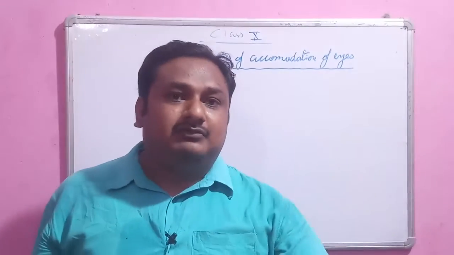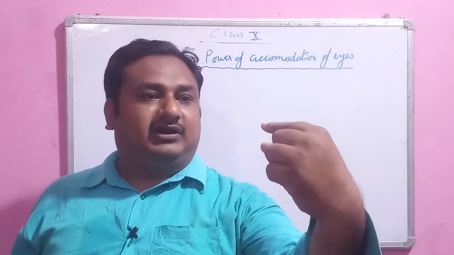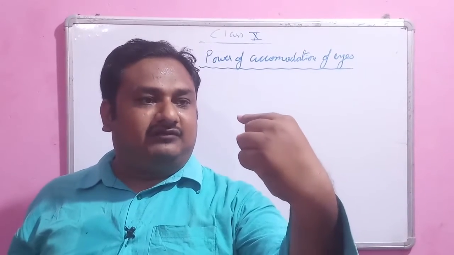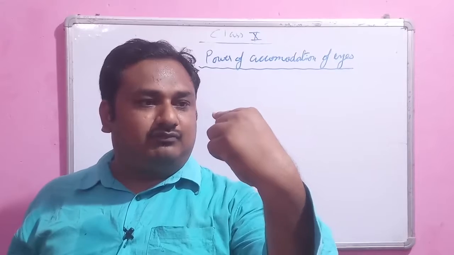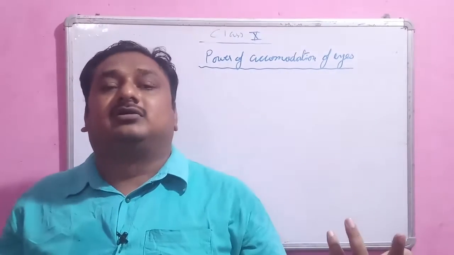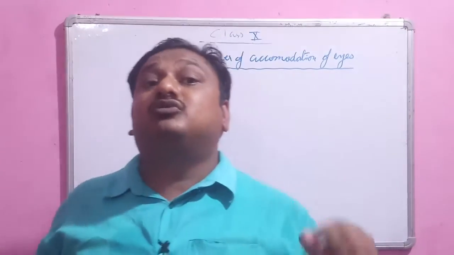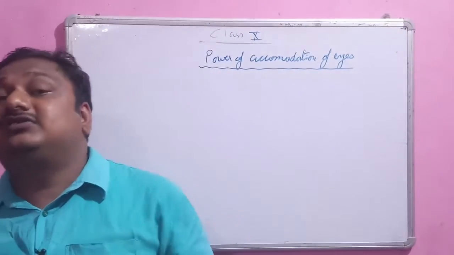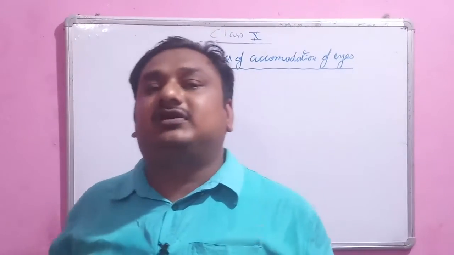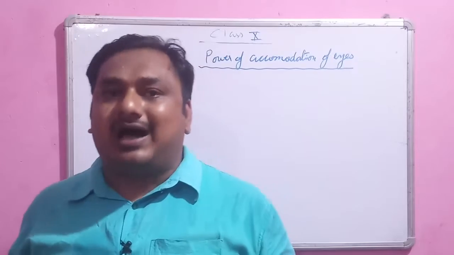distinct vision. It means if you look at your finger, at this distance it is clearly visible, and when you move this finger closer, at some distance it becomes blurred. So that minimum distance up to which you can see the object clearly is known as the least distance for distinct vision, and it is also known as the near point of the eye.